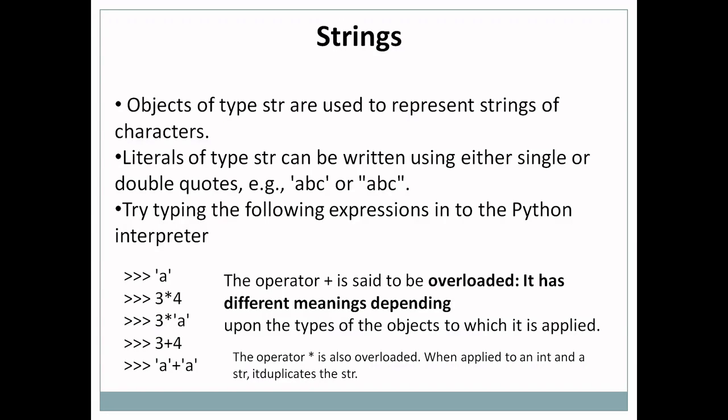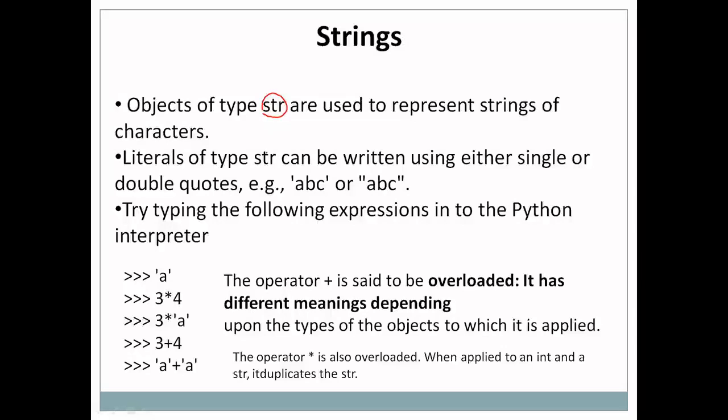Objects of type str are used to represent strings of characters in Python. The strings in Python are represented by the str object.